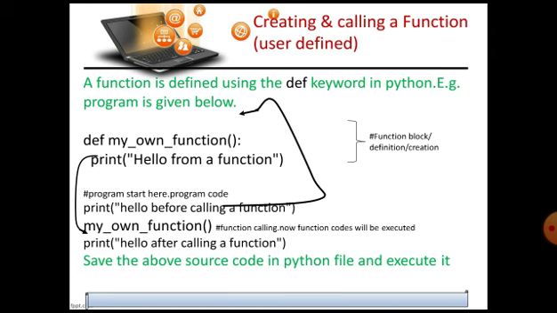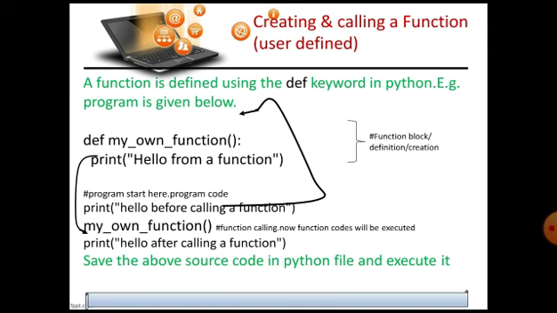The code which is written at the bottom is the driver code, or you can say the main source program, which is calling the above function. First we are printing the message, hello before calling a function. So this message will print before calling the function. Then in the next line, we are calling the function by just writing the name along with the parentheses. my_own_function is the function name, and since this function is not accepting any argument, we have kept the parentheses blank. We are just calling the function by mentioning its name and the empty parentheses.